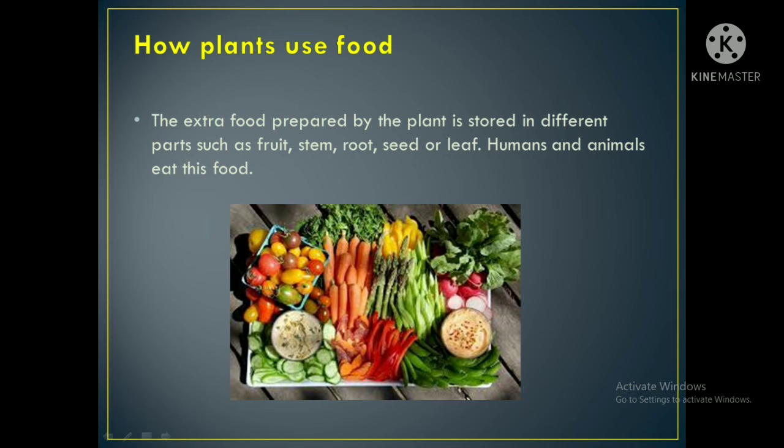We take that food from the plants as fruit, as stem also. Potato, ginger are stems. Beetroot, turnip, carrot are roots. Seeds are pulses, cereals, corn. Cabbage, lettuce are leaves. So whatever we take from the plants, those are the food, isn't it?